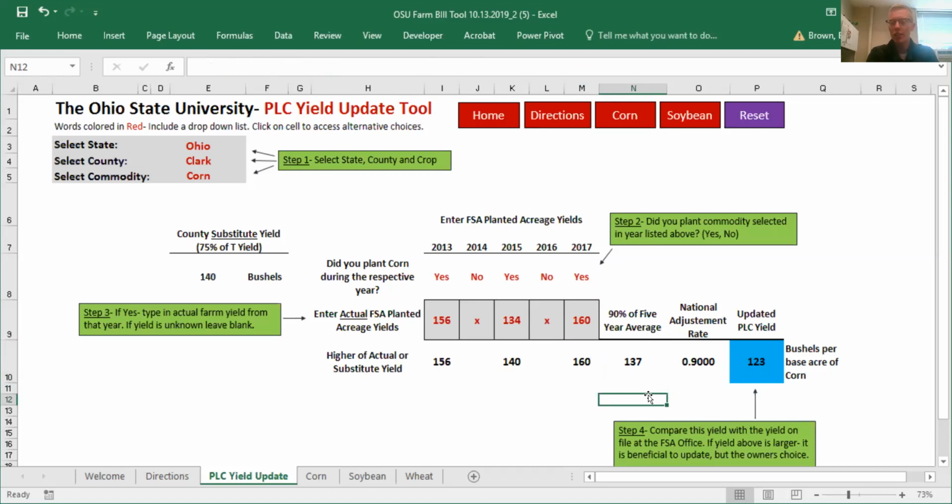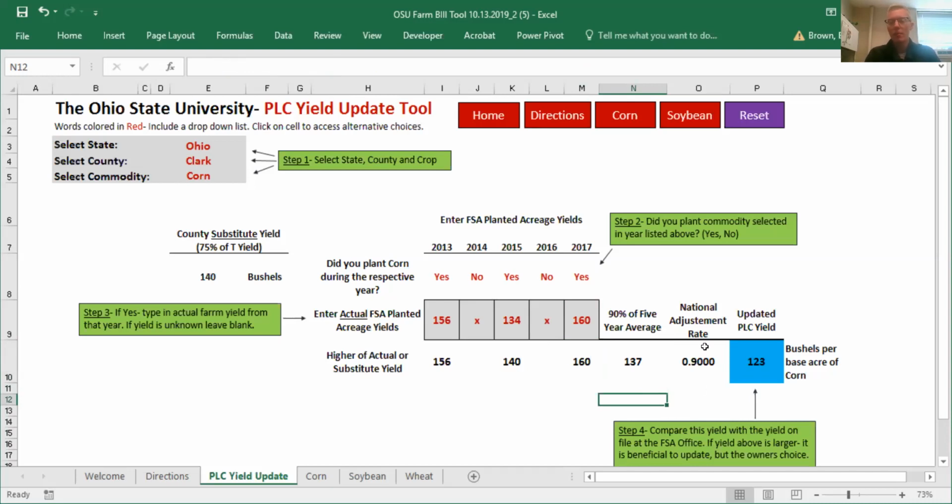The next thing we're going to do is that the yield update requires some adjustment to compare 2013 through 2017 years, which again are the years that we're interested in, some ratio that compares those yields to yields during the 2008 to 2012 time period. Now, these yields are based on the national average yields, and so no matter where you're at in the country, it's going to be the same yield ratio depending on the commodity.